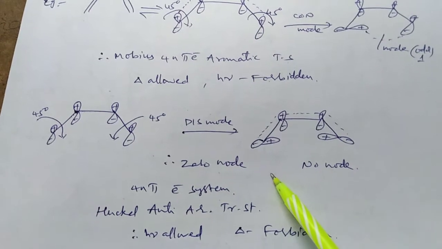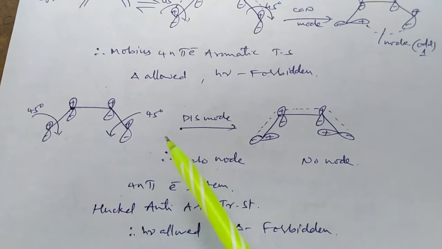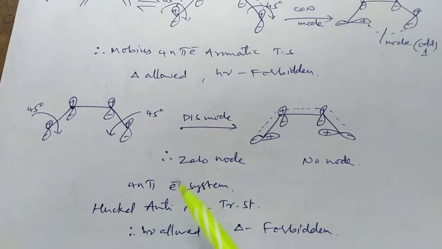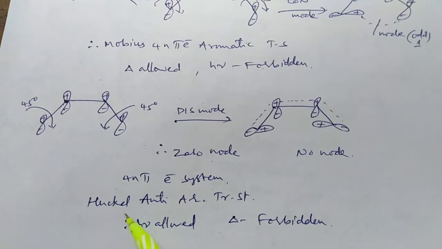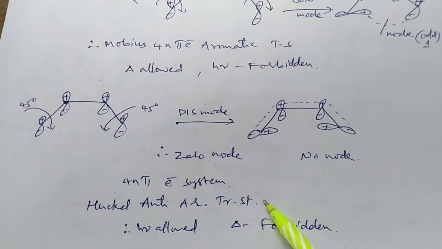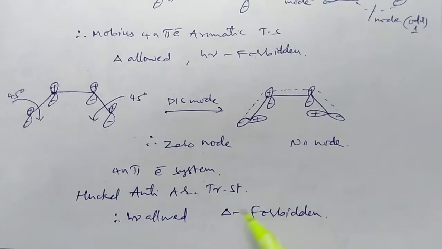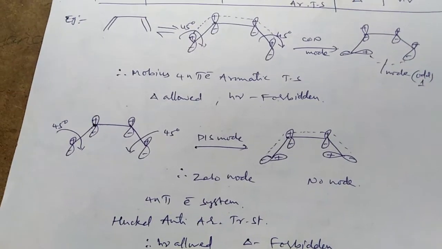For the disrotation, the psi1 molecular orbital of 1,3-butadiene has a Huckel anti-aromatic transition state, photochemically allowed and thermally forbidden.